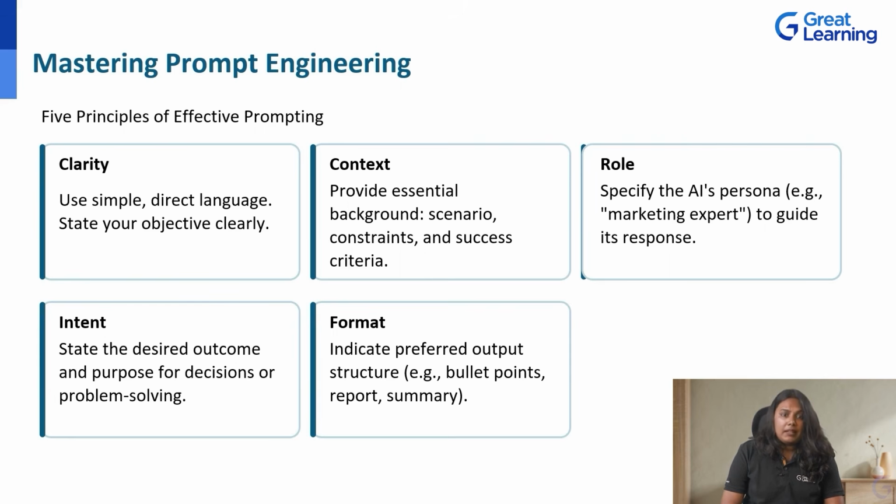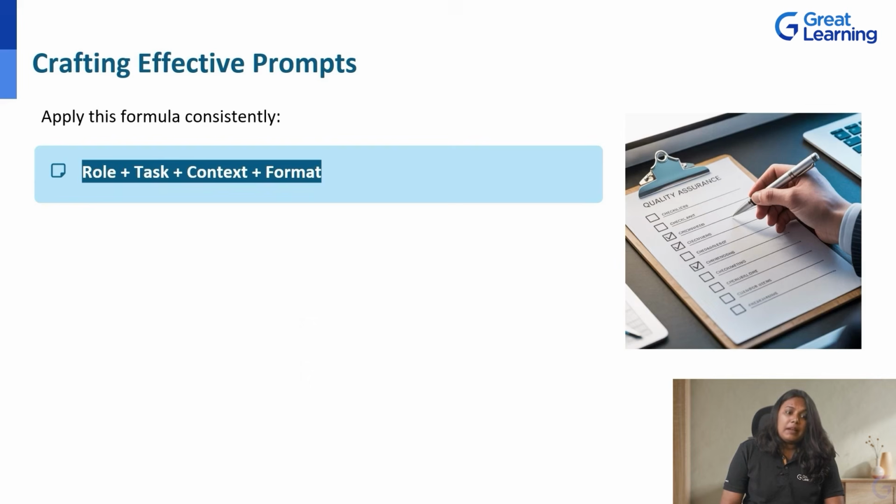Now, let me show you how to combine these principles into a powerful formula that works consistently. The formula is simple and proven. Role plus task plus context plus format. Apply this formula consistently, and you'll see dramatic improvements in your results.